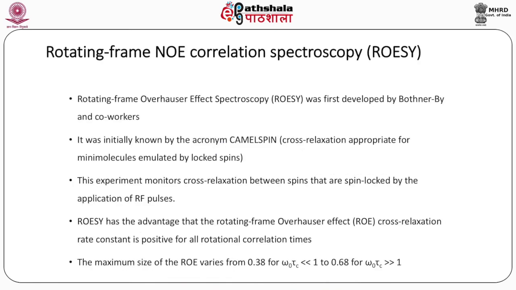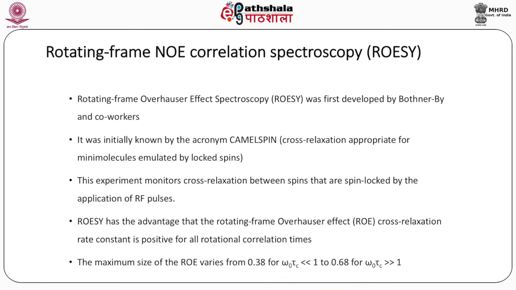Rotating frame NOE correlation spectroscopy, or ROESY. This was first developed by Bothner-By and co-workers. It was initially known by the acronym CAMELSPIN, cross relaxation appropriate for minimolecules emulated by locked spins. This experiment monitors cross relaxation between spins that are spin locked by the application of RF pulses.